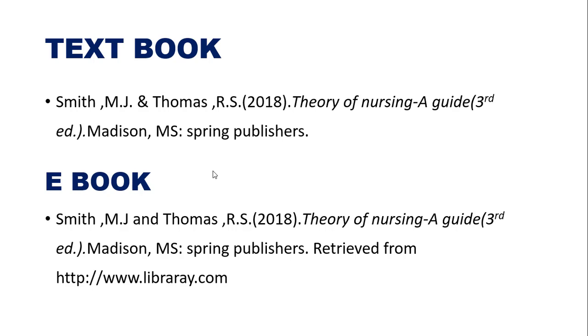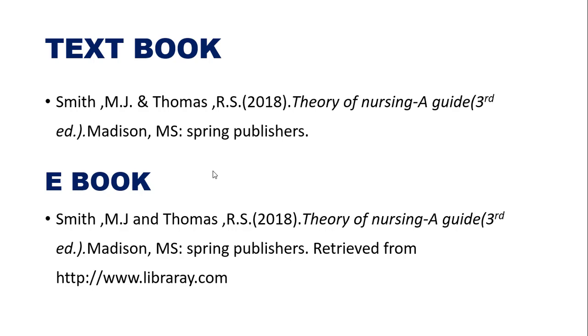Next, some examples you can see. If you have taken notes from a textbook, how do you write the reference in APA style? Simply, you can understand from this slide how to write the reference in APA format if you have taken the content from a textbook.